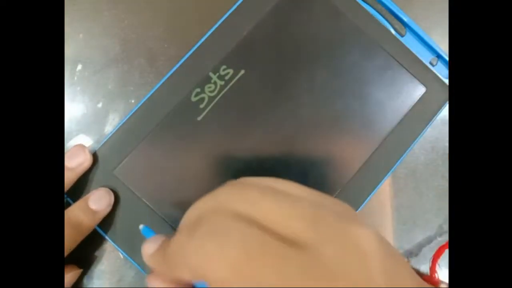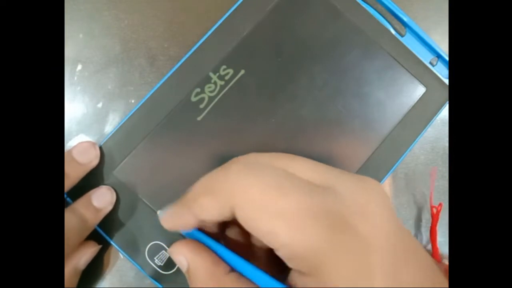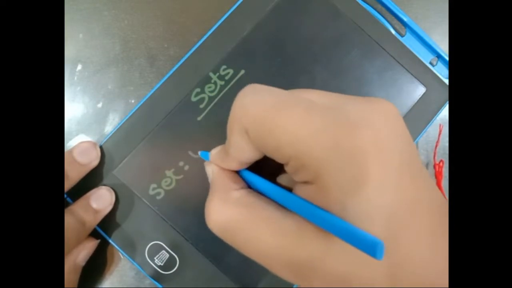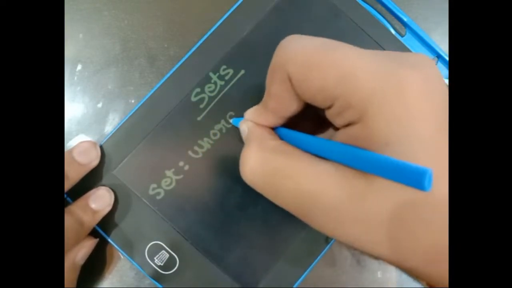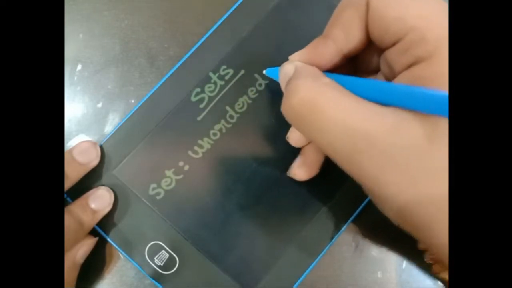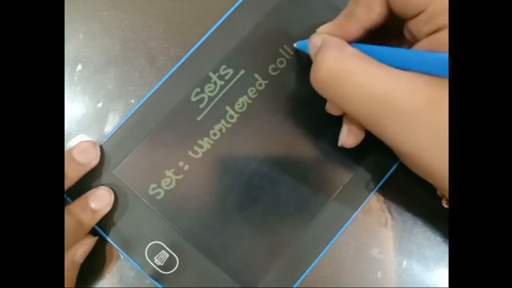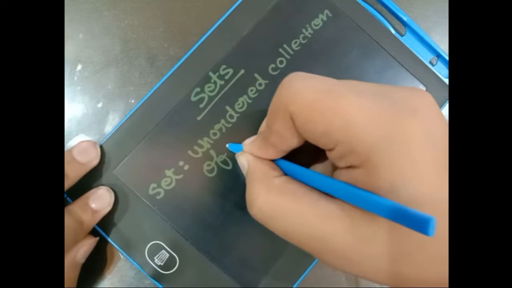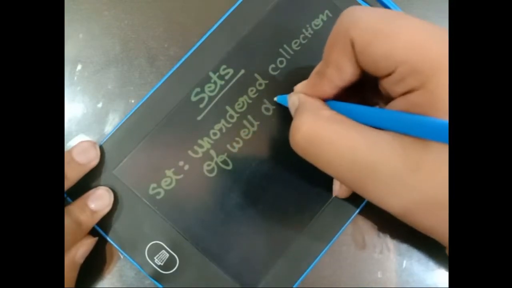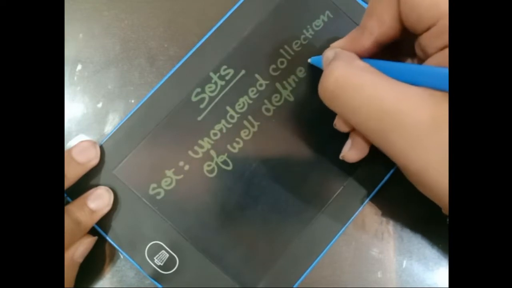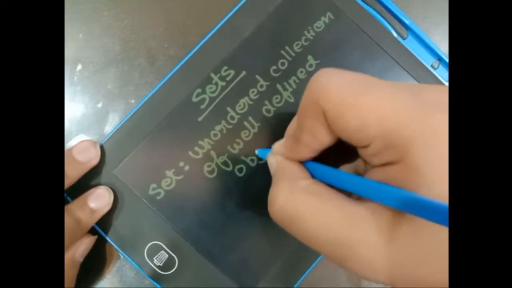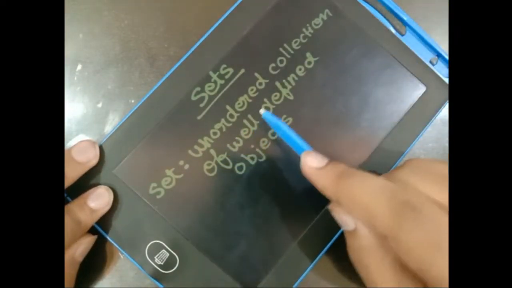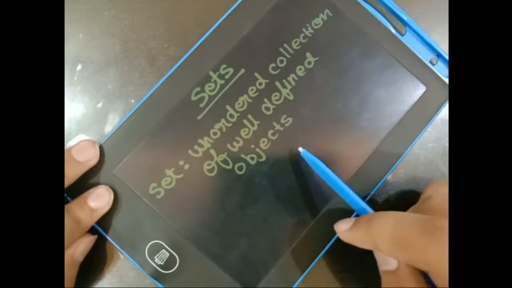So, sets. Firstly we'll write the definition: a set is an unordered collection of well-defined objects.